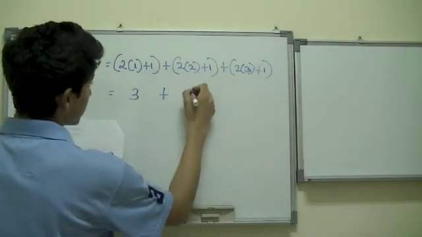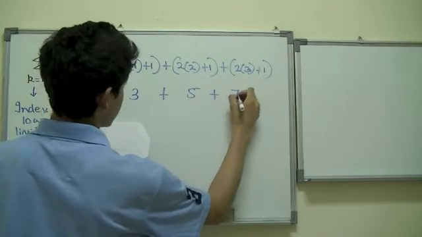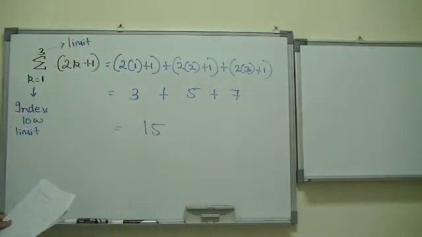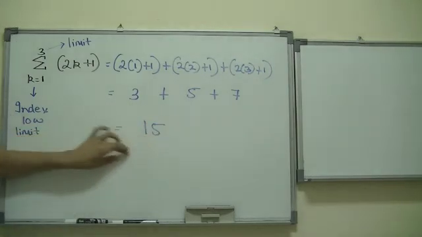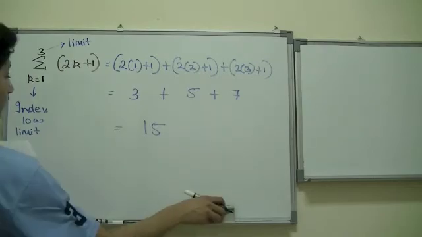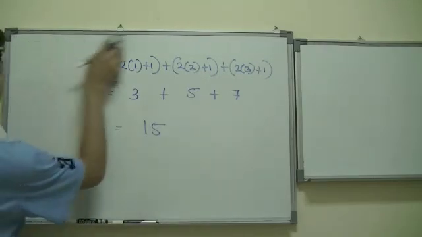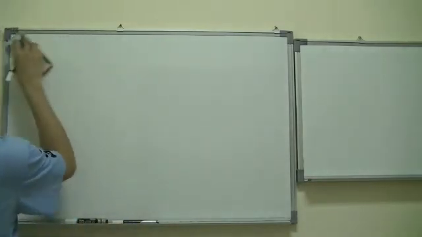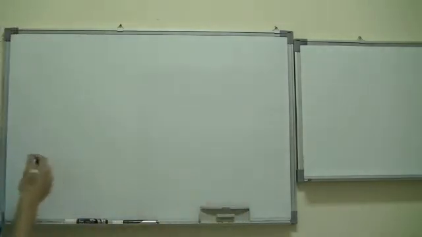3 plus 5 plus 7, which yields 15. So the summation notation for this is 15. The total answer for this is 15. Let's go ahead and solve another one to get the hang of it. It might look confusing at first, but it's really not, trust me.